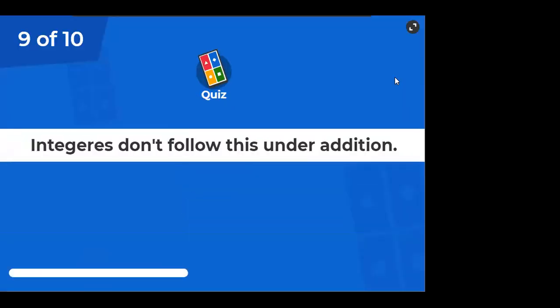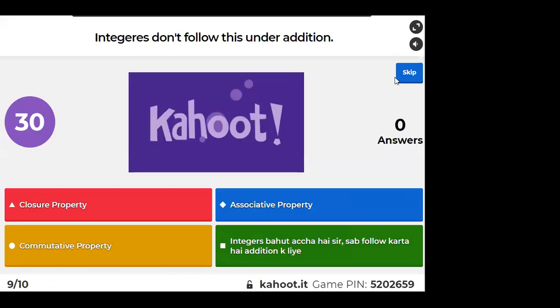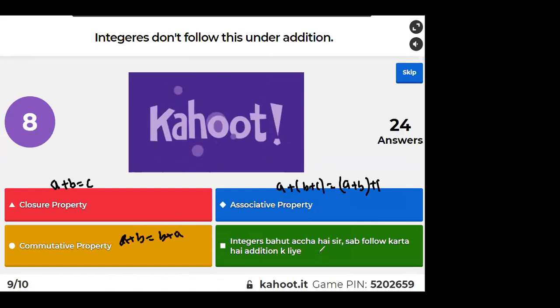Second last question. Integer does not follow this under addition. Closure property, I said if A is an integer and B is an integer, C is also an integer. Associative property, if A plus B plus C can be written as A plus B plus C. Commutative, if A plus B is equal to B plus A, right?